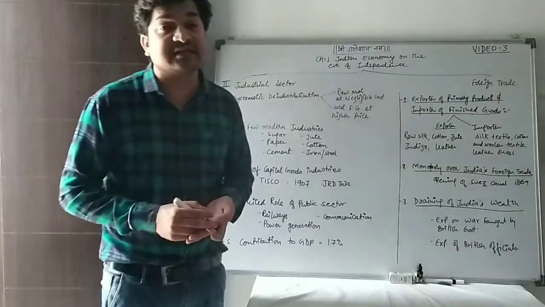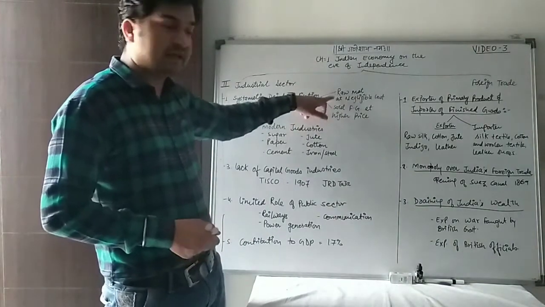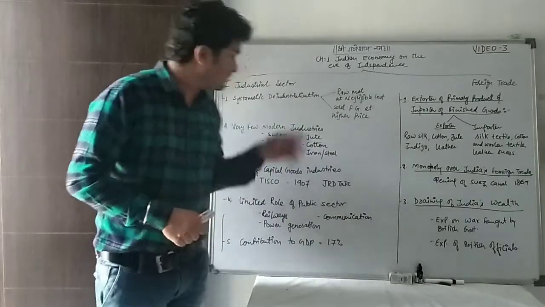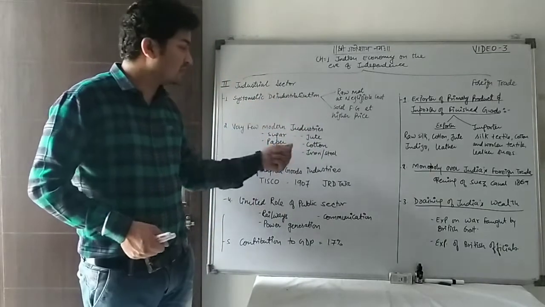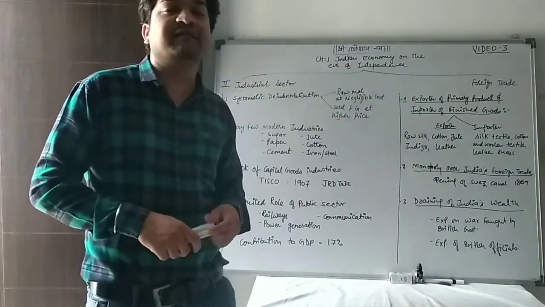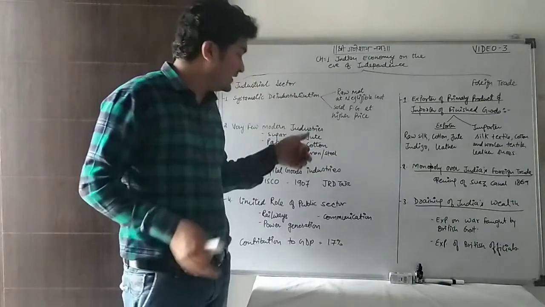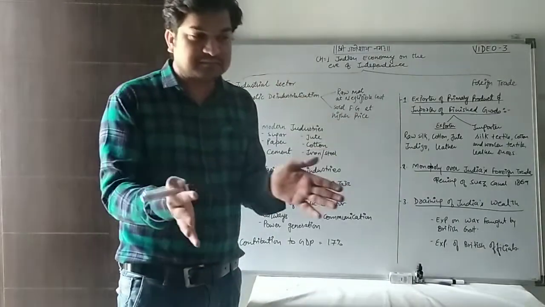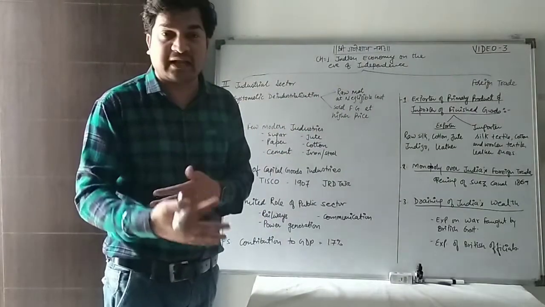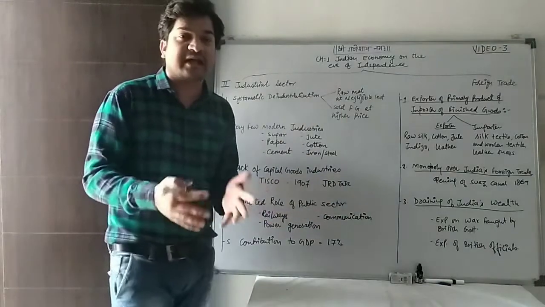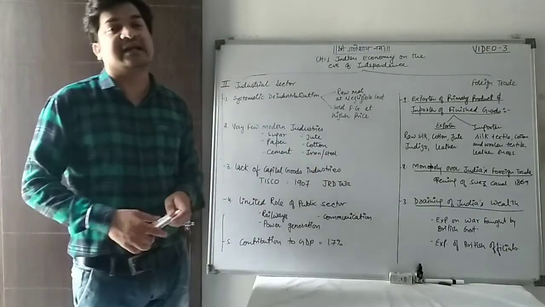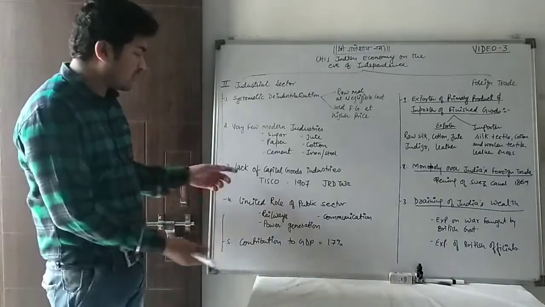Why were the jute and cotton based industries there? Because, as we said in the previous point, there was no systematic deindustrialization in these. Jute and cotton industries were set up in India because the raw material would be sent out in packaging form, and these industries were meant for producing packing material, like bags or bori, etc. And there is another industry, the iron and steel industry, which we will talk about in the next topic.